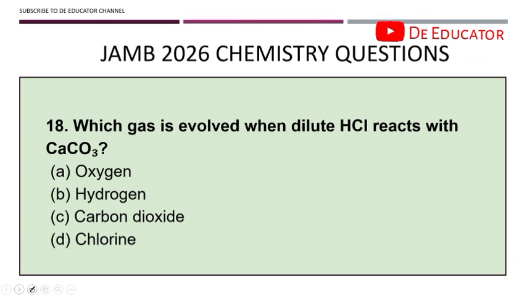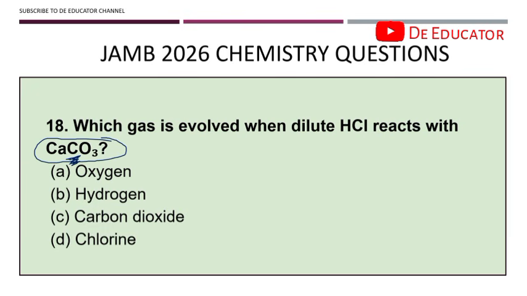All right, question 18. Which gas is evolved when dilute HCl reacts with CaCO3? Okay, dilute HCl reacting with CaCO3 is a very common reaction. In chemistry, there are basic reactions that you should know and their products. For example, acid reacting with base is a neutralization reaction. You know that it gives you salt and water, right? The same thing, acid reacting with trioxocarbonate. CaCO3 is a trioxocarbonate.